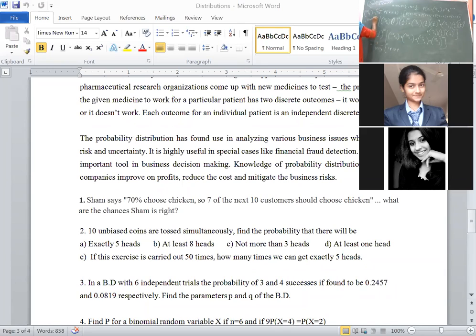10 into 9 into 8 factorial upon 8 factorial into 2 factorial, which is 2 itself. 8 factorial goes off. 2 ones are 2, 5 twos are... 5 nines are 45. Your 10C2 value is 45.